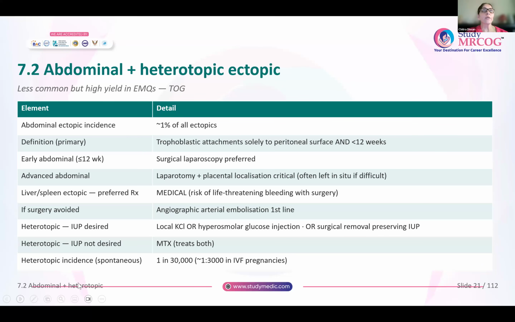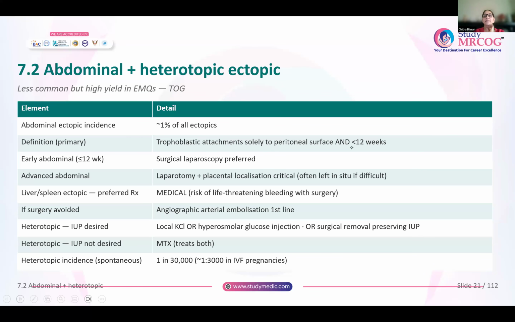Now coming to abdominal and heterotopic ectopic pregnancies. So abdominal, we saw the incidence is about 1% of all ectopics. What is the definition? A primary abdominal ectopic pregnancy is where the trophoblast attaches solely to the peritoneal surface. You know there is primary and secondary abdominal pregnancy. In primary, the trophoblast is attached only to the peritoneal surface. The attachment of the placenta you will not see anywhere inside the uterus.